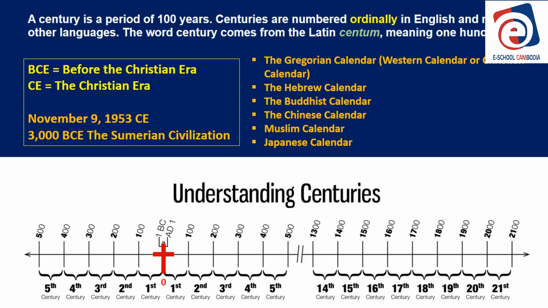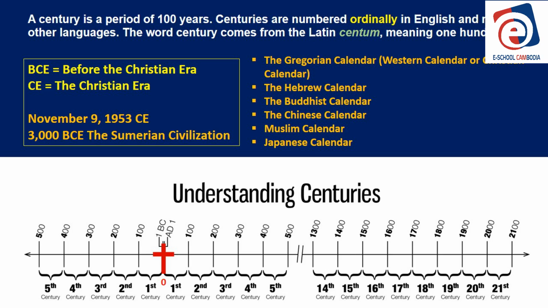For example, the first century, the second century, the third century, the 19th century, the 20th century, the 21st century is how we would say it. The word century comes from the Latin centum, which means 100. And so we use calendars. I'm recording this in February 2022, so this is the 21st century. We all use a calendar. You have a calendar in your phone, and every day we look at what day is today, Monday, Tuesday, Wednesday.